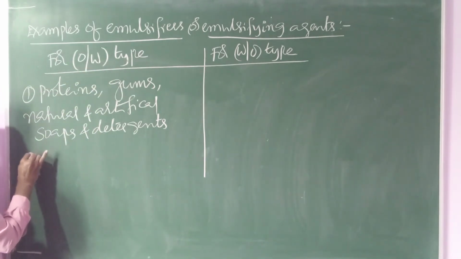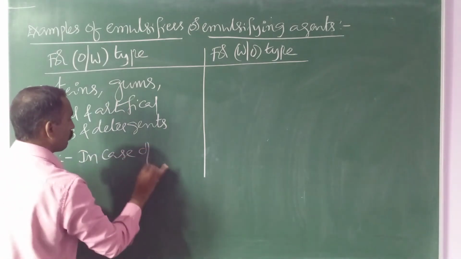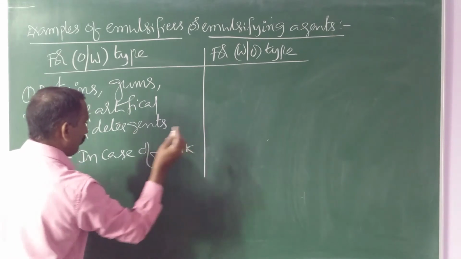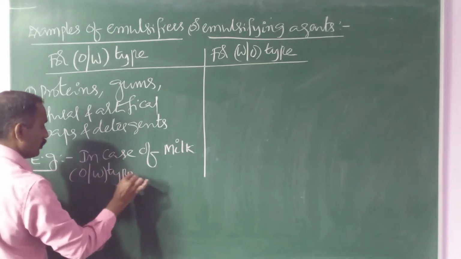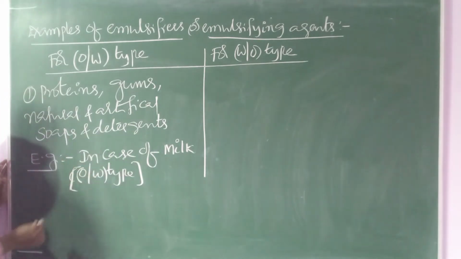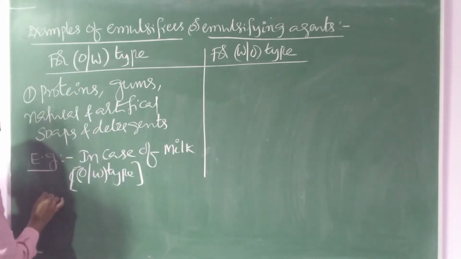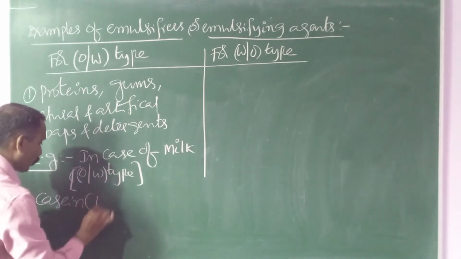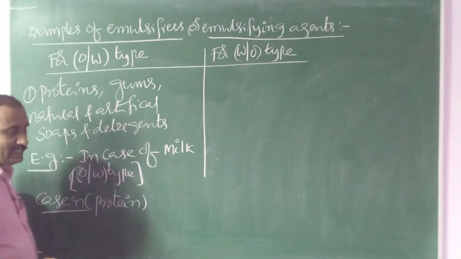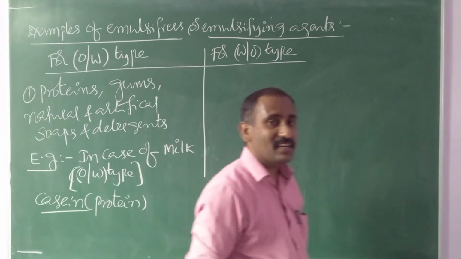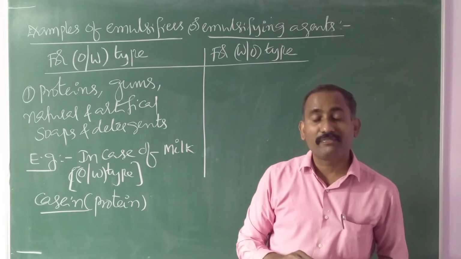For understanding purpose, one example I am considering. In case of milk, milk is an example of what type of emulsion? Oil in water type of emulsion. So in the milk, one protein is there, casein. So in the milk itself, one protein, casein, is present. Due to the presence of casein, that fat and water are not separated as different layers.